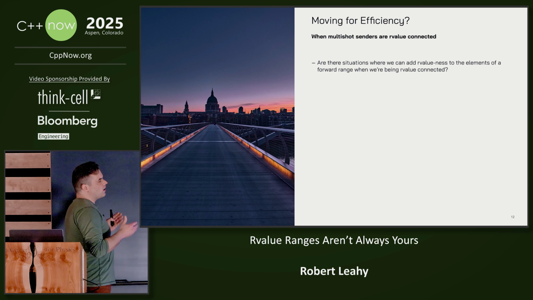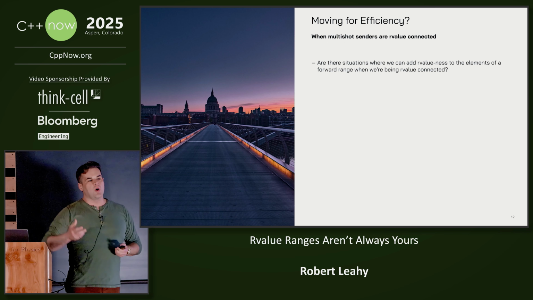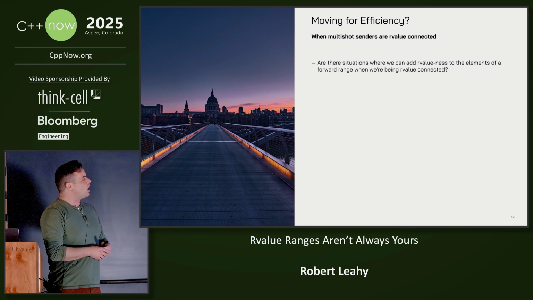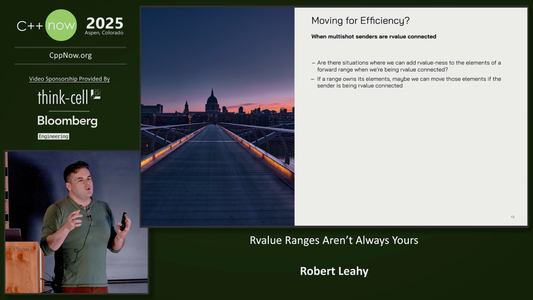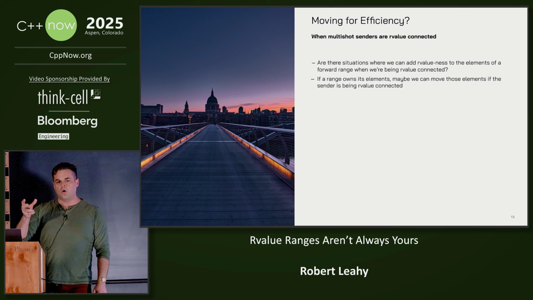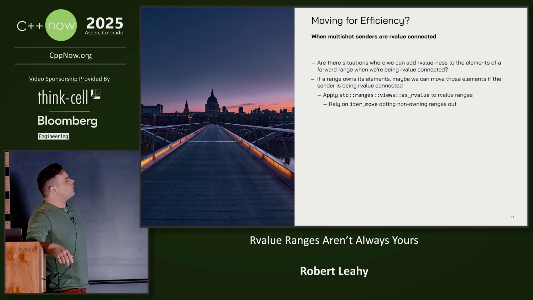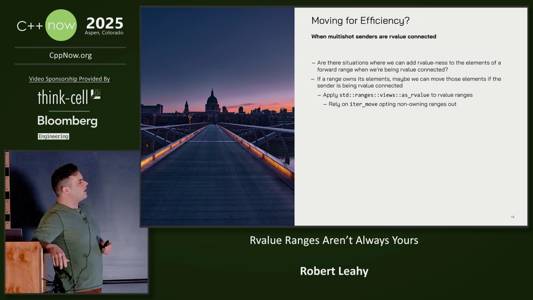What about moving for efficiency? Are there situations where R-value connecting a multishot when all range sender can unlock additional efficiency? Are there situations in which we can determine a range owns its elements and move therefrom? The first thing we're going to try and look at, the simplest, is say, well, if the range is an R value, we'll apply as R value to it.